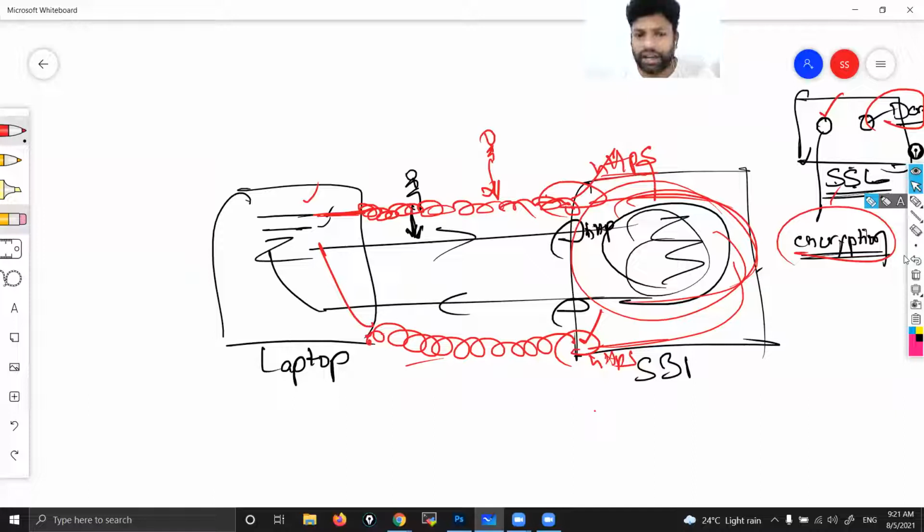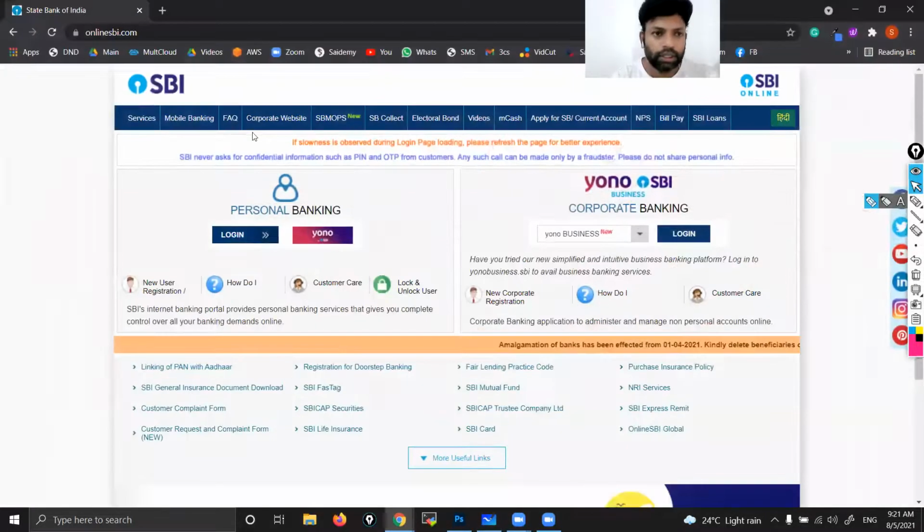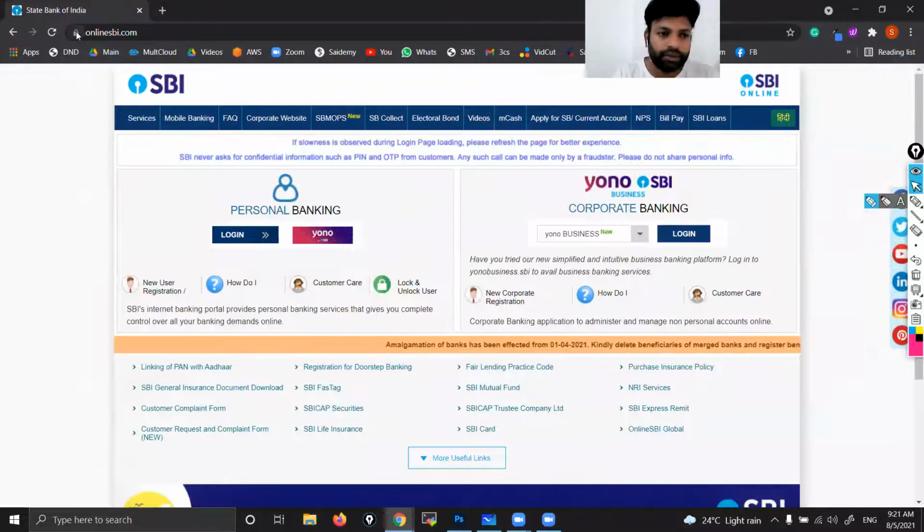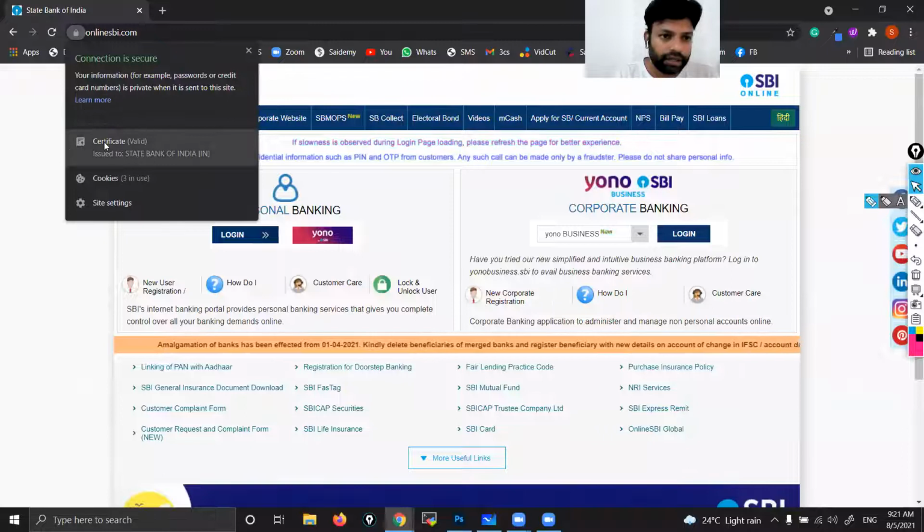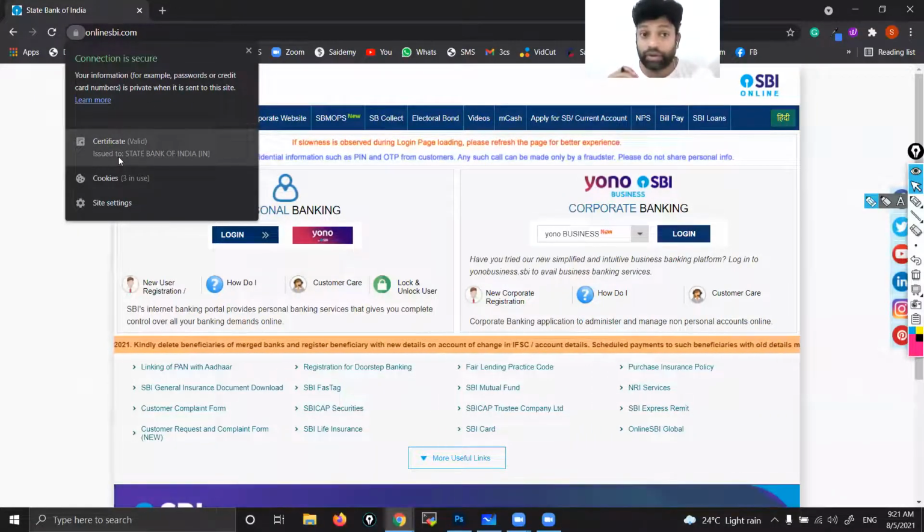So this HTTPS. Generally, these certificates are valid for some 2 to 3 years only. Let me show you. SBI is there. See here, click on this lock symbol. You can see the certificate. See, the connection is secure. So customers who are trying to access this website, their requests are secure. In the certificate, you can see who it was issued to: State Bank of India.